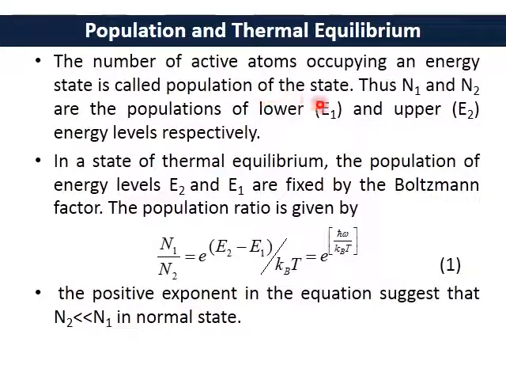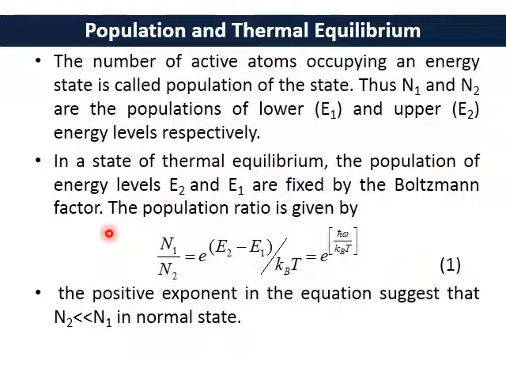Thus N1 and N2 are the populations of the lower level E1 and the upper level E2 respectively. N1 for E1 and N2 for E2. Now in a state of thermal equilibrium, what really happens? The populations of energy levels E2 and E1 are fixed by the Boltzmann factor.